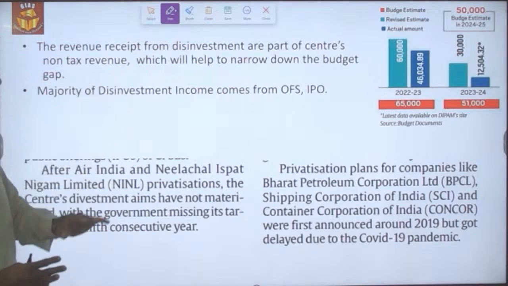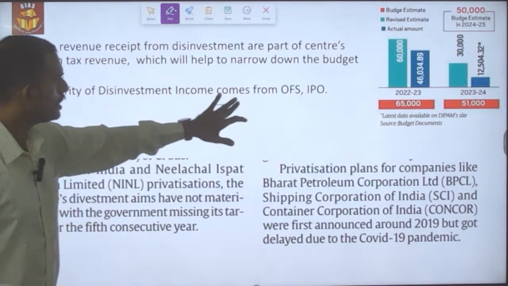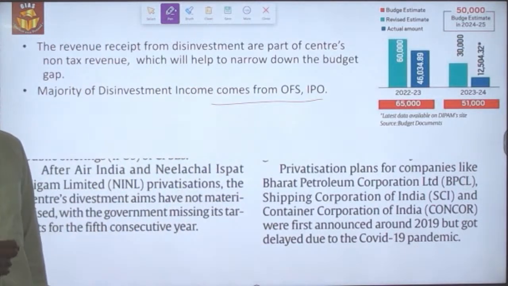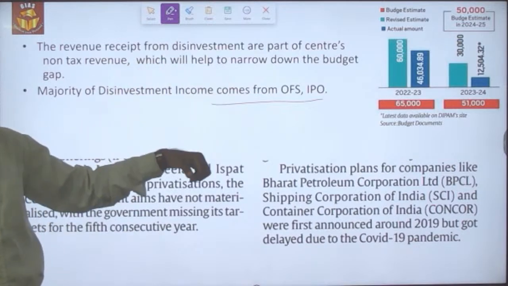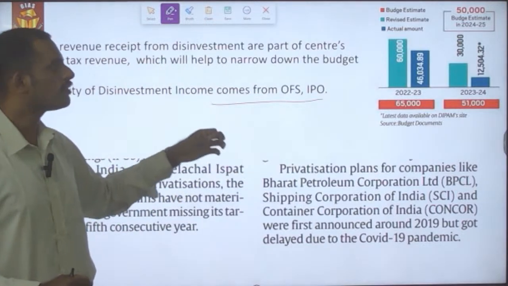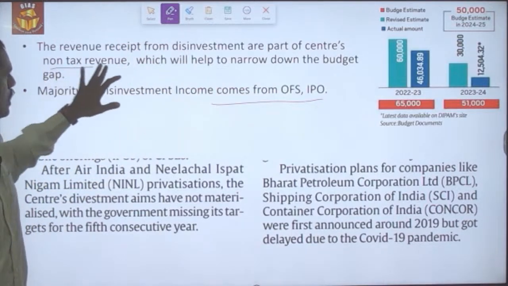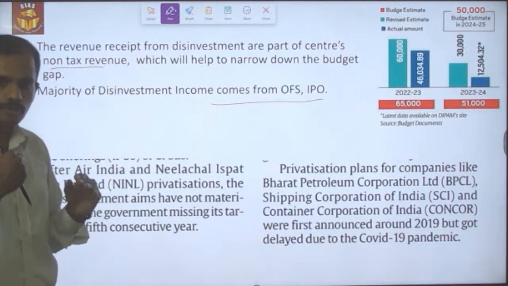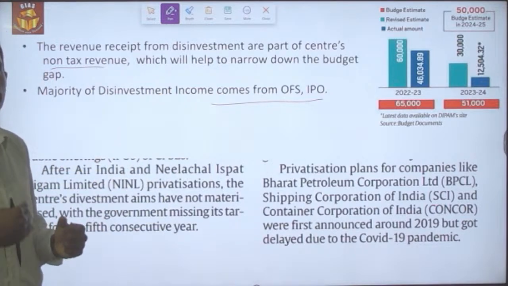The revenue receipts from disinvestment will come from offers for sale as well as initial public offerings. These are the major chunks which contribute to the disinvestment proceeds of the Government of India, and they are part of the Centre's non-tax revenues, which will enable narrowing the budget deficit in the upcoming financial year.